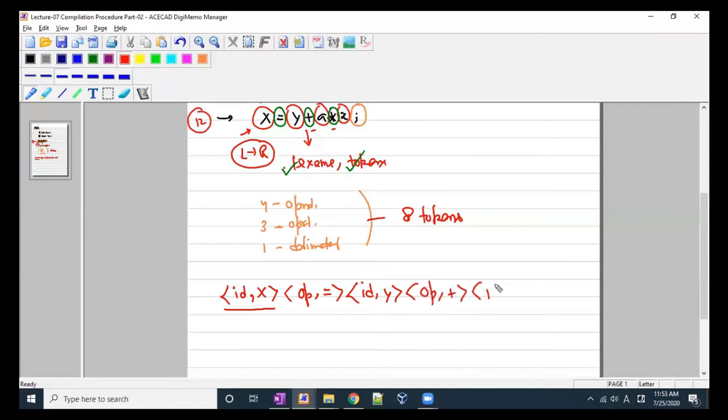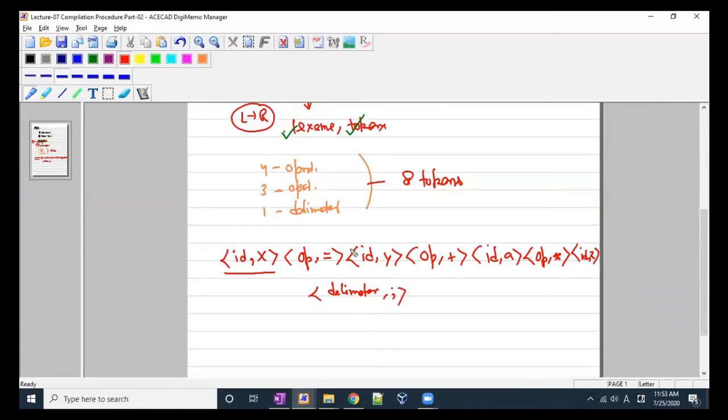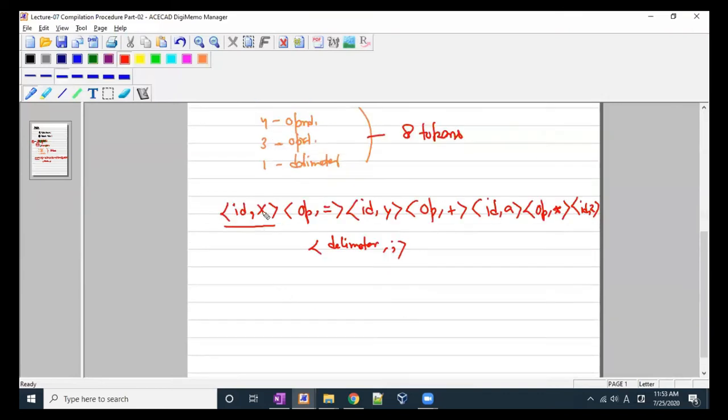We have an identity. We have cross operator. We have again an identity, z. We have again a delimiter, so we simply write delimiter. So these are the tokens, this is the proper way to define tokens.